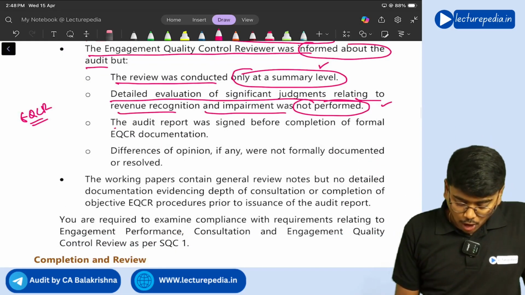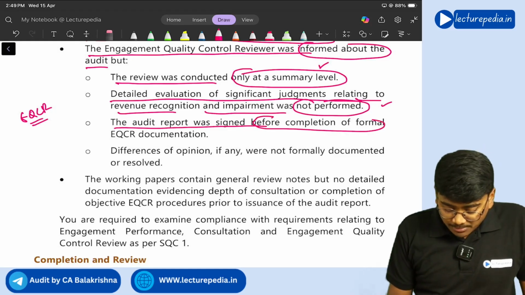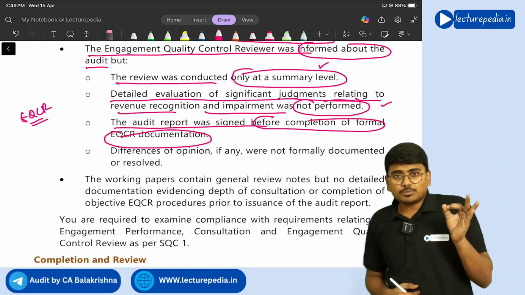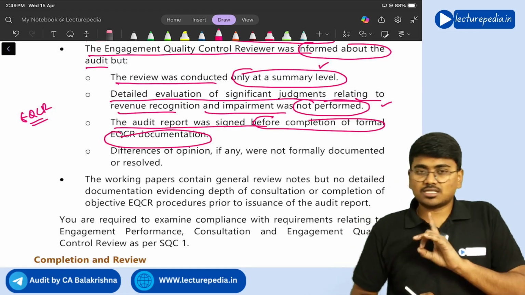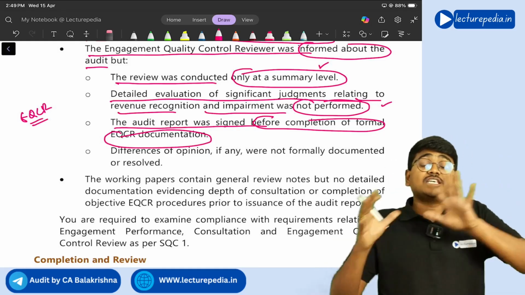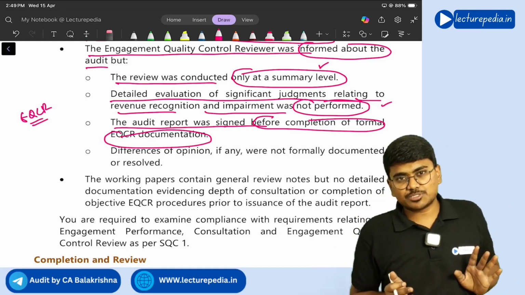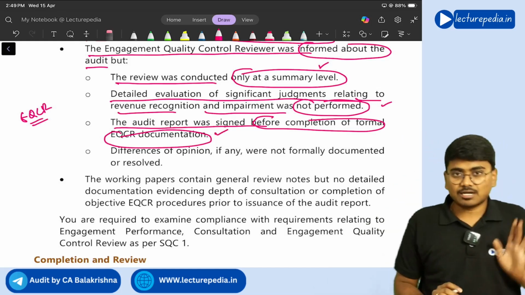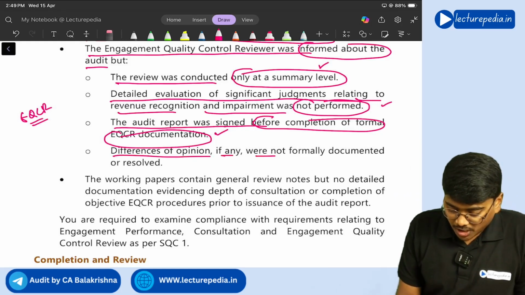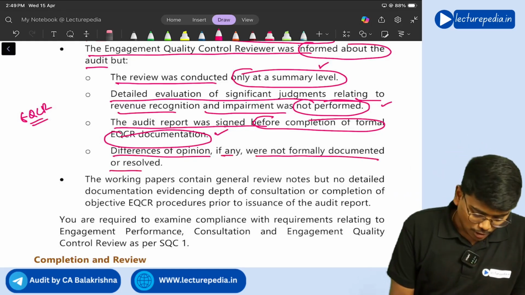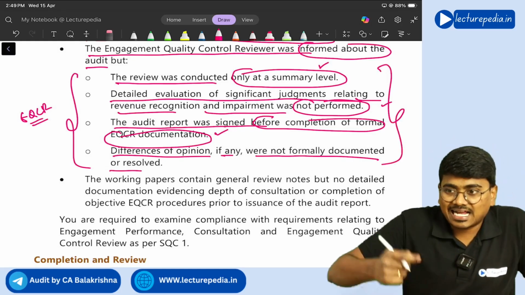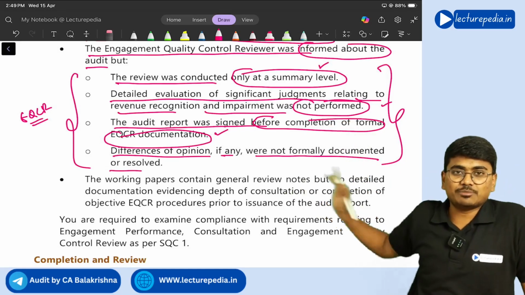Next, the audit report was signed before completion of formal EQC or documentation. Can the audit report be signed before EQC review? The answer is no. The audit report has to be signed only after the EQC review and its documentation have been completed. So again, this is also not in compliance with SQC 1. Next, differences of opinion, if any, were not formally documented or resolved. So all these things are issues which are against SQC 1. All these points you can mention in your answer.